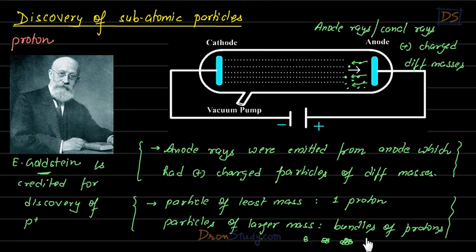And it was then that the proton was discovered. So now you can understand why I'm saying that Goldstein is credited for the discovery of the proton, because he was not the only person who contributed to it. There were other scientists who gave this idea, and the proton was finally discovered. Got the point?